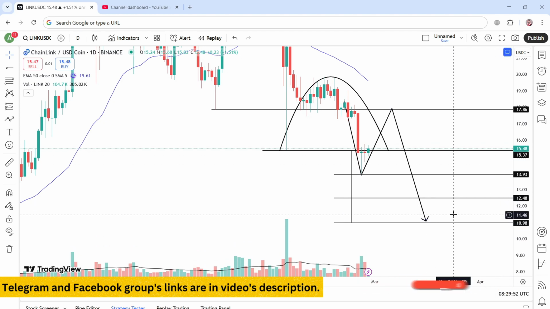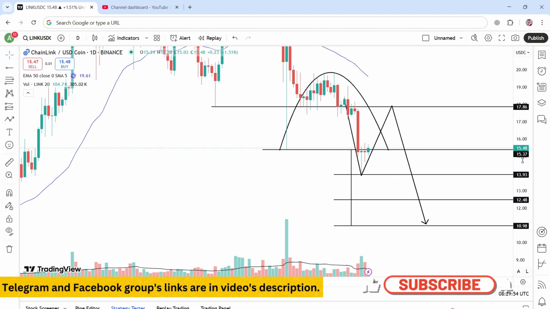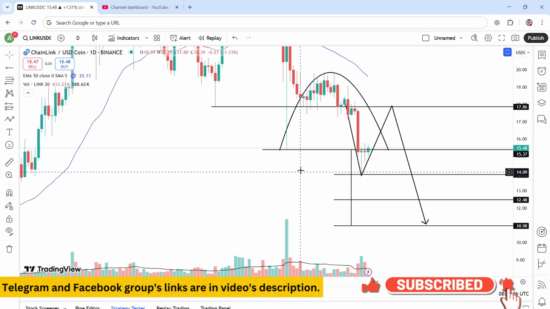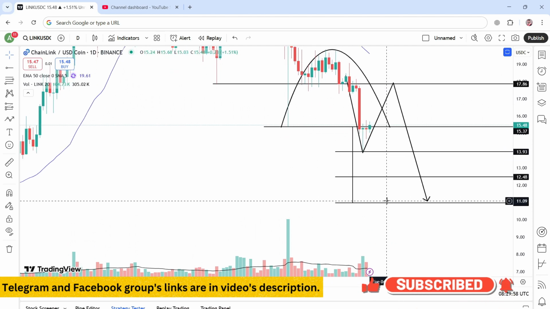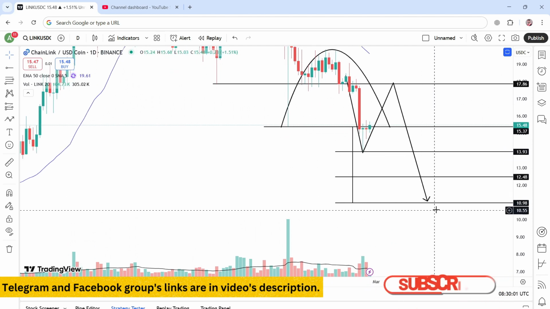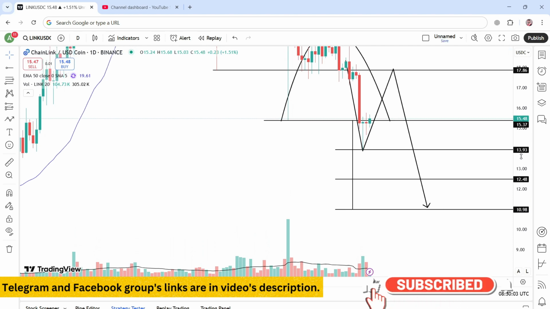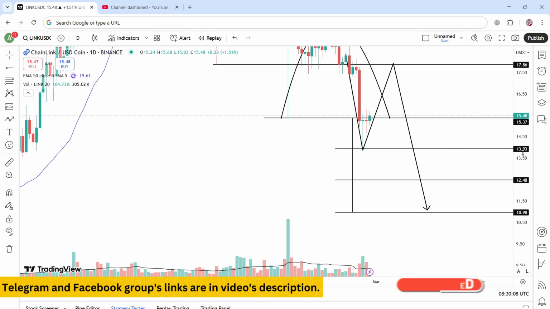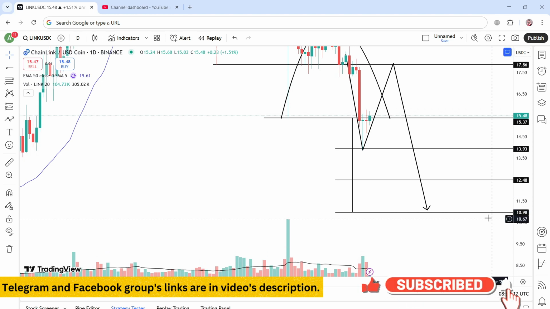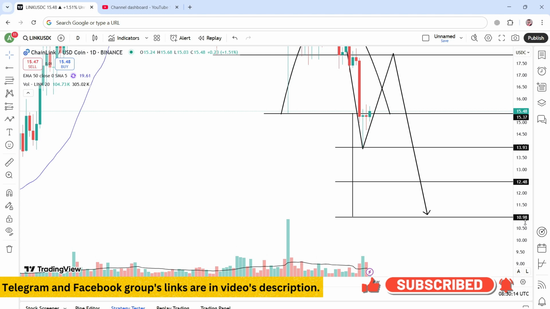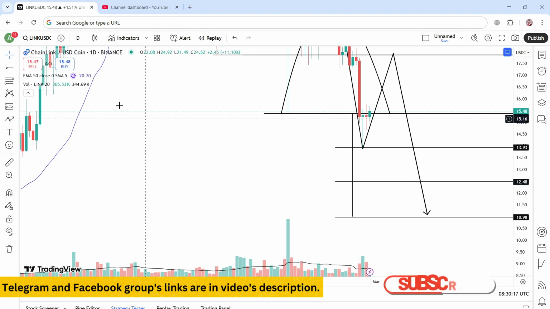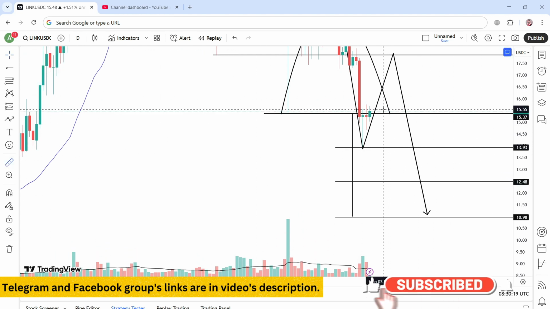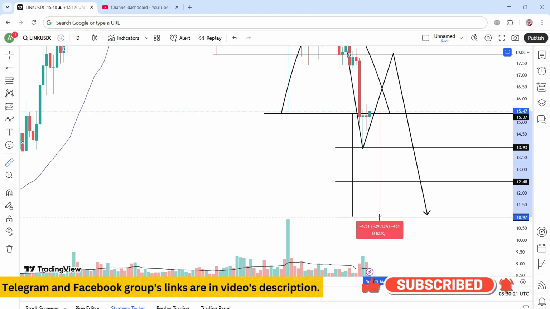And as this coin has given a breakdown below 15.37 of this arc formation, it has now exposed three targets on the downside. The first target is around 14, the second target is 12.48, and the final target on the downside is 10.98, that is around 11. So we will see a drop of almost 30% in its prices in upcoming days.